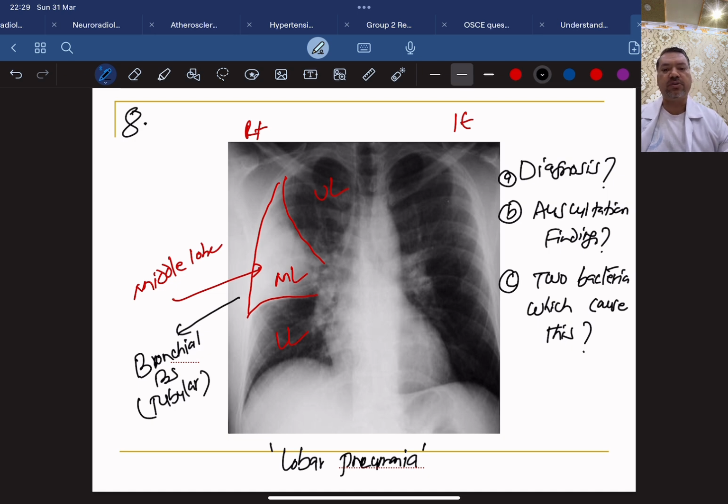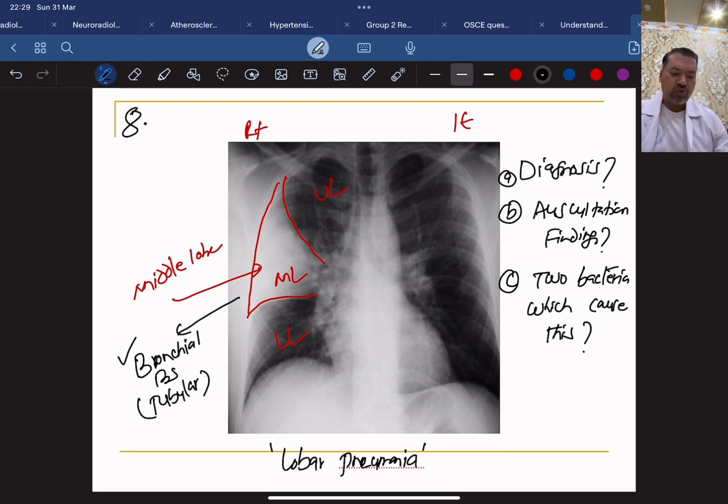The first stage is the stage of congestion. The second and third stages are called red hepatization and gray hepatization, and the last stage is the stage of resolution. In the first and last stages, congestion and resolution, you hear crackles. In stages 2 and 3, red and gray hepatization, you hear bronchial breath sound. So this is the important point.